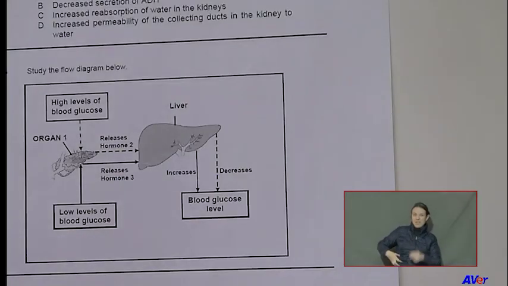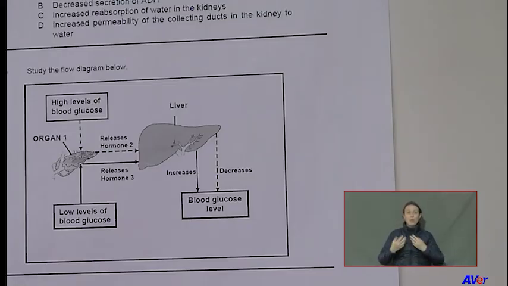Can you shout out the answer? The first question asks about what you see on the board there. What is organ number 1? Shout out the answer. Do you see, if you were Matric 2018, you would have scored a mark. Do you see how easy the questions are? People, please, when you enter the exam room end of the year, always remember what I said. Tell yourself, there's never a trick question in life sciences. All questions are logical and easy. Look here. And now the next question. What is the hormone 2?